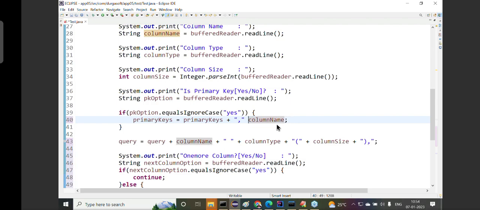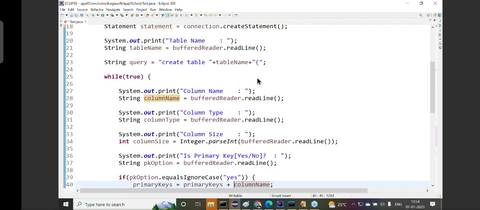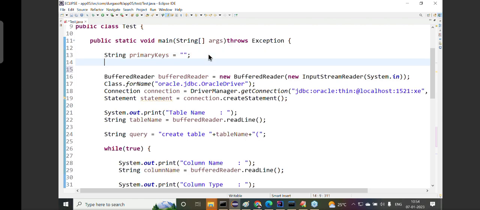So because of that reason, what I am telling to you, I want to take a count variable. Primary key column count variable I want to take. If it is a first column, without comma, I will add the column name. If it is second onwards, with the comma only, I want to add that primary key columns. Guys, all of you are following my point or not? I will take a count variable. What count variable do I want to take? Observe carefully. The count variable is int pk column count.